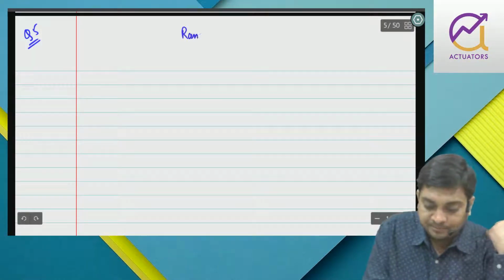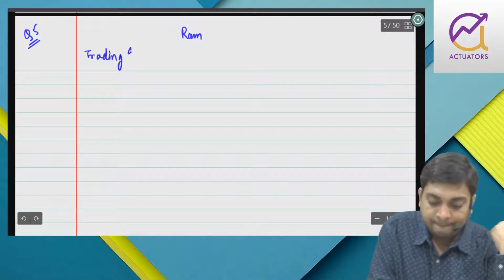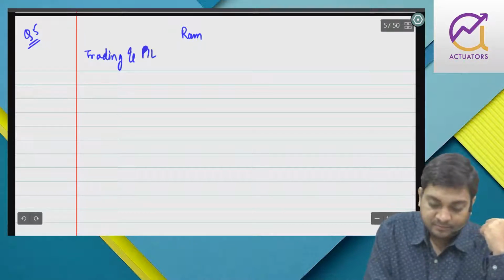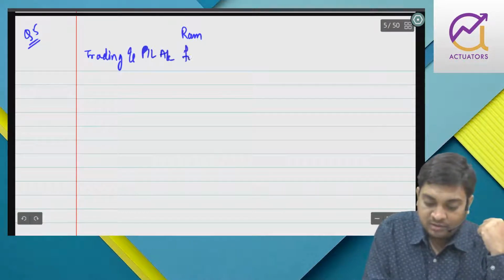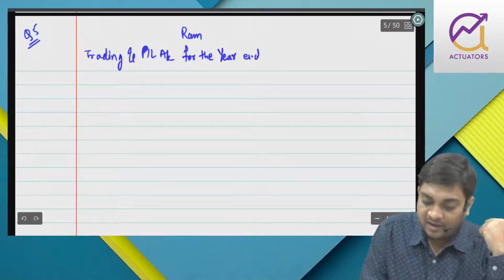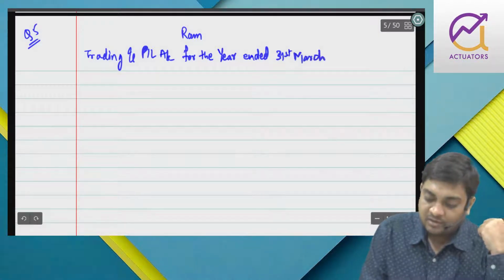So Ram, first of all I will be preparing trading and profit and loss account for the year ended 31st March.